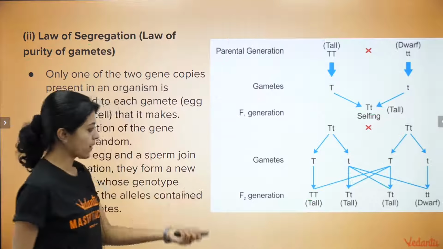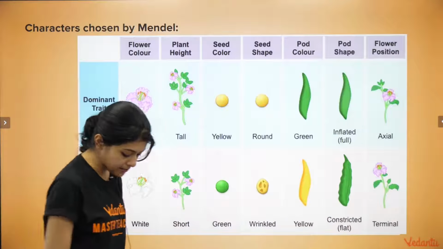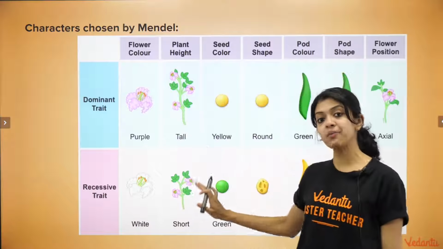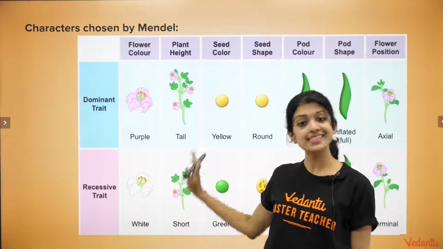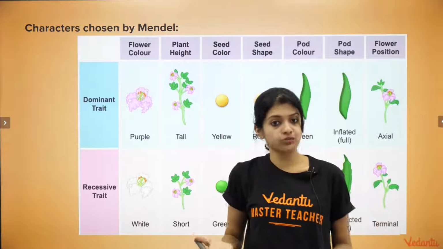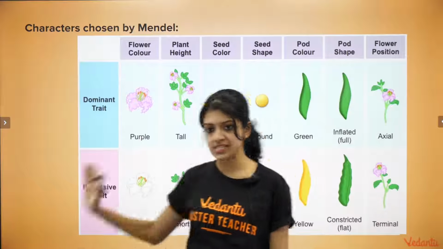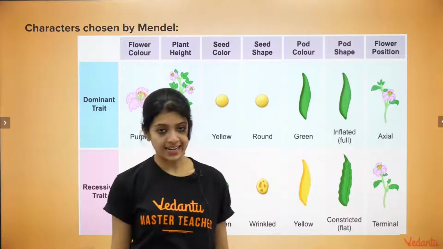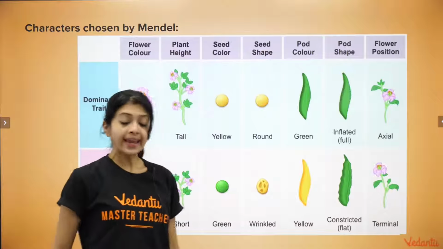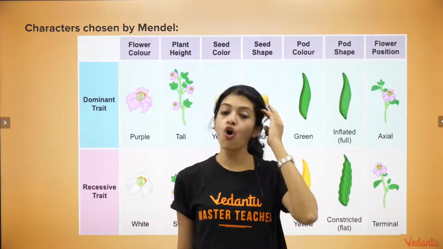So let us now go ahead with the next one. Now, this again we have seen in the previous session. This is just the table that summarizes or shows all the characters that Mendel chose in the pea plant, right? So the example that we considered in our monohybrid cross was only for the character height, right? Which is why we considered tallness and dwarfness or shortness as the two variations or traits of the character height. So Mendel did such monohybrid crosses for all of these characters. These are the characters he chose. He did multiple experiments based on all of these.